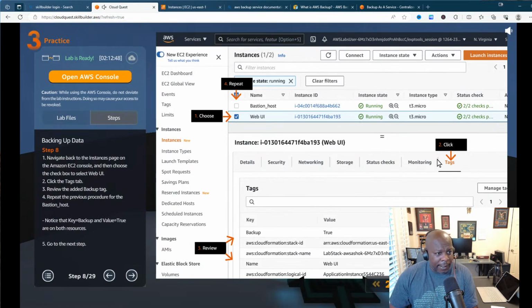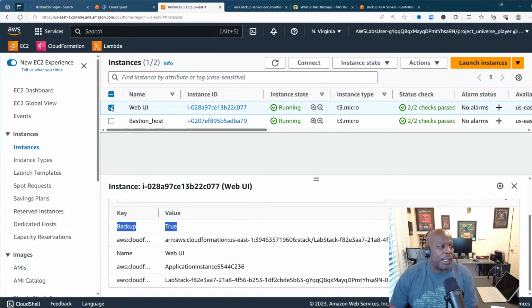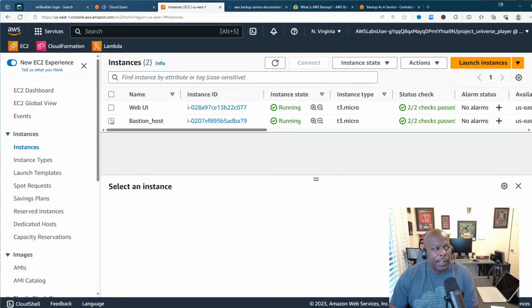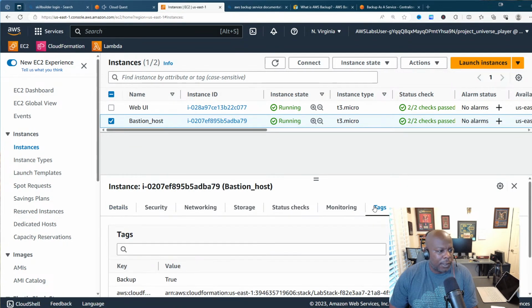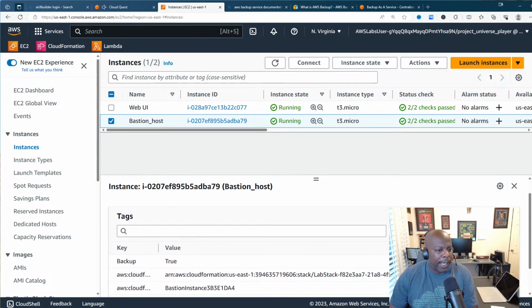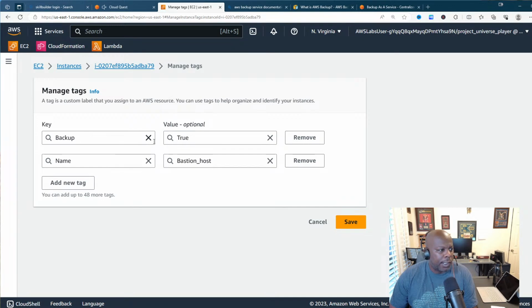So we did that, and then what we want to do is repeat the process for Bastion host. So once again, now we uncheck that because you can't check two or three things at one time. So now we come to Bastion host, we go to tags, we go to manage tags. And then you see we have manage tag, backup true, name, Bastion host, is there.